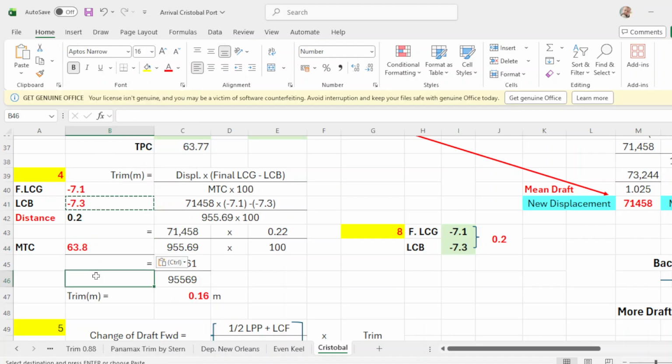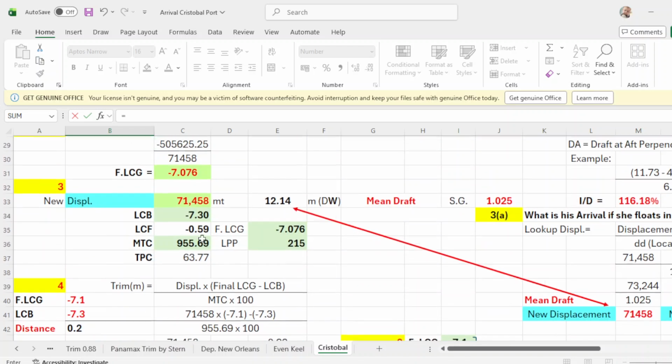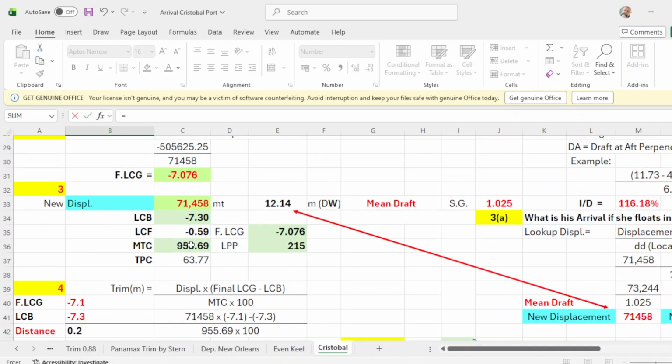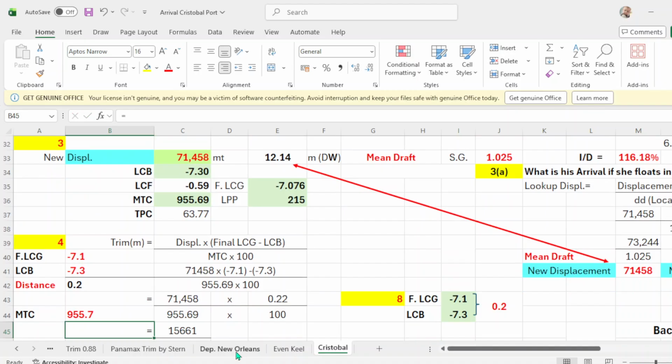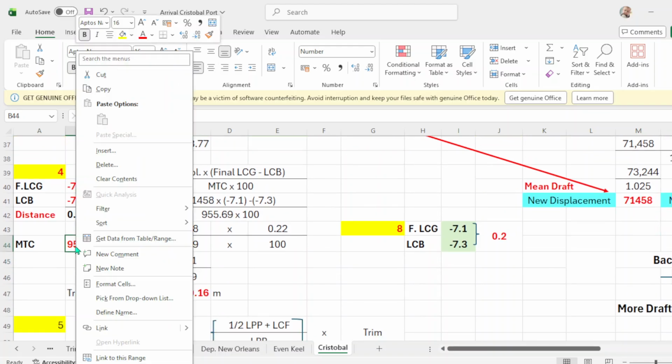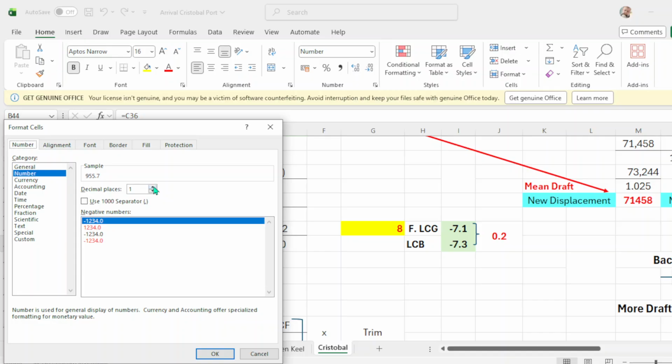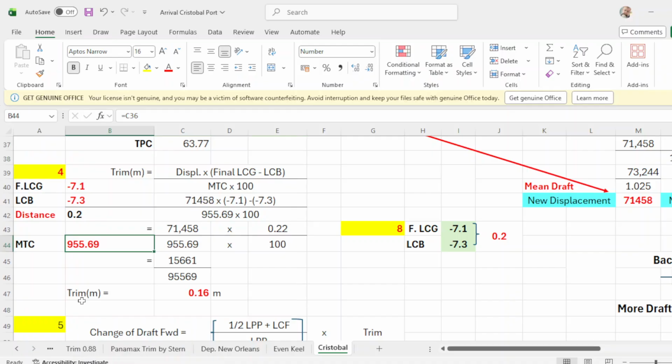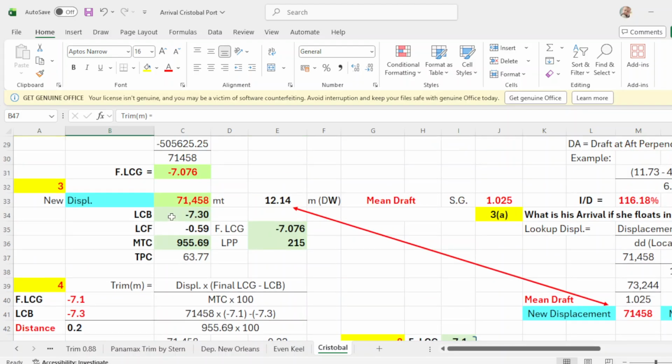Okay, because your MTC is this one. So I put this 69. So MTC is 955.69, which is the same here, okay?